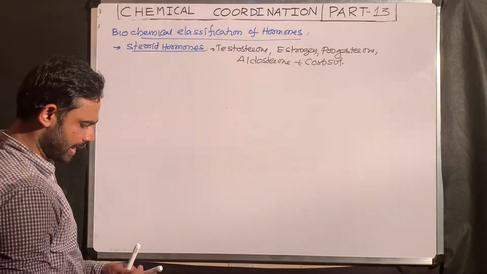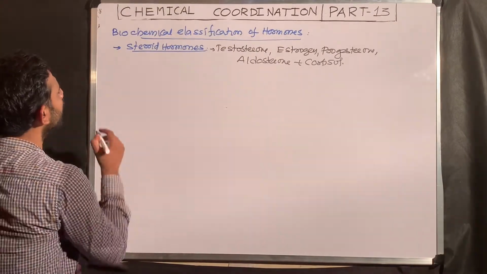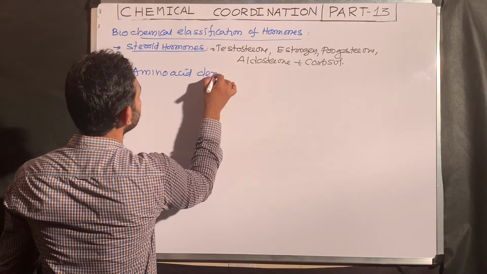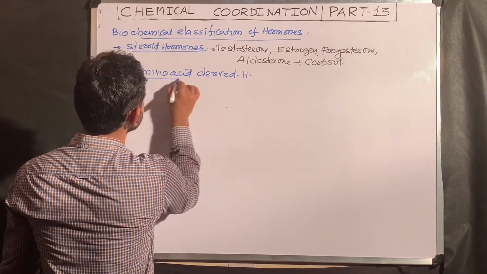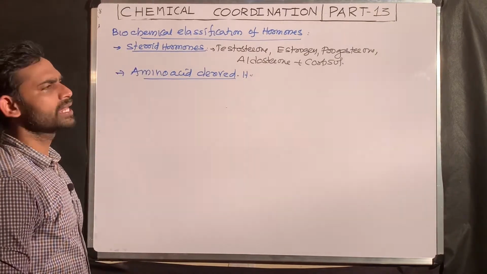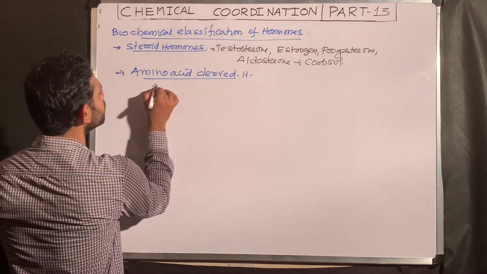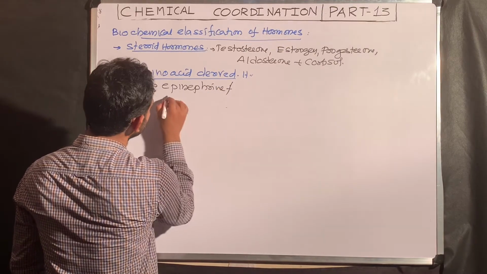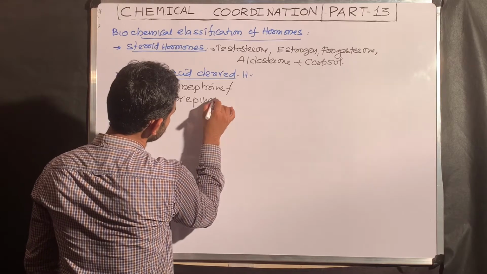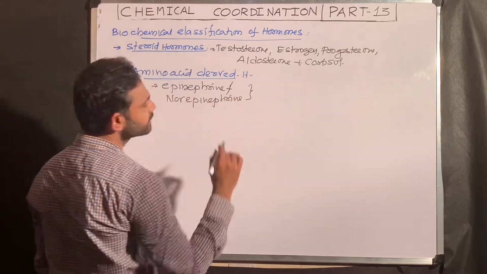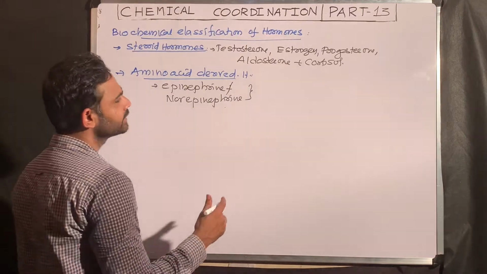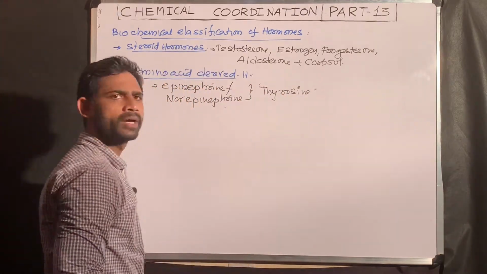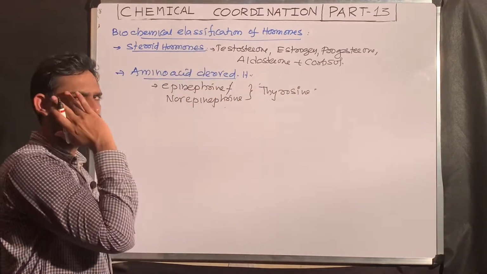The next one is amino acid derived hormones. Which hormones are derived from amino acids? Examples like epinephrine and norepinephrine. Both these catecholamine hormones are synthesized from the amino acid tyrosine. This I already said during that topic.